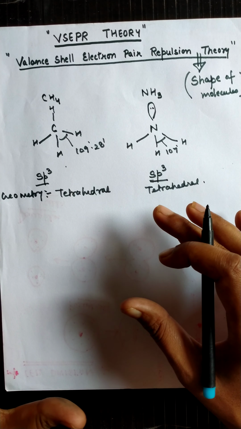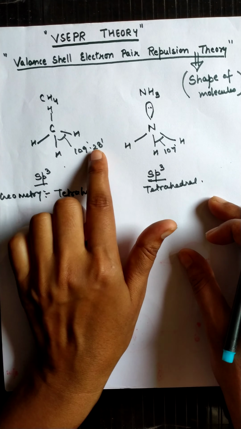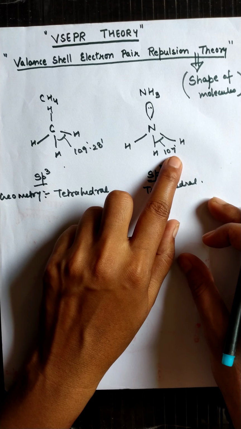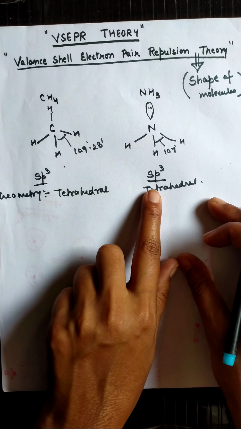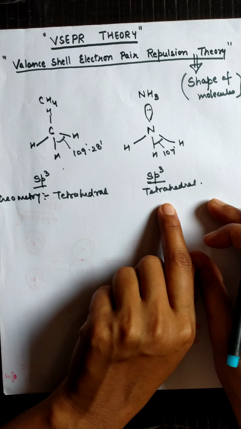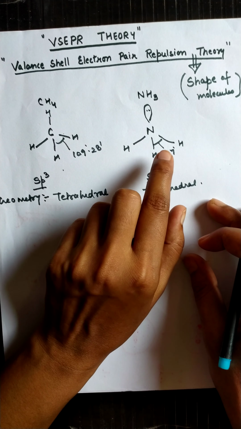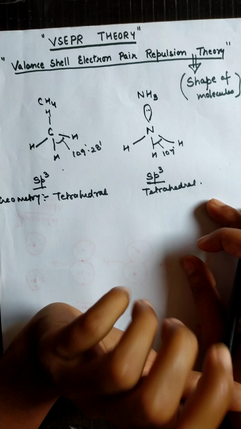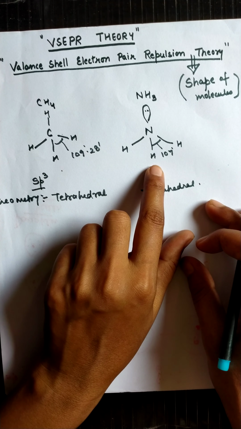So here the bond angle is approximately 109 degrees and here 107 degrees. Why is there a difference in bond angle if their hybridization is the same, and even their geometry is the same? The reason is that the shape of a molecule depends only on the bond pairs of electrons. It does not depend on the lone pairs, but the geometry of the molecule depends on both bond pairs as well as lone pairs.